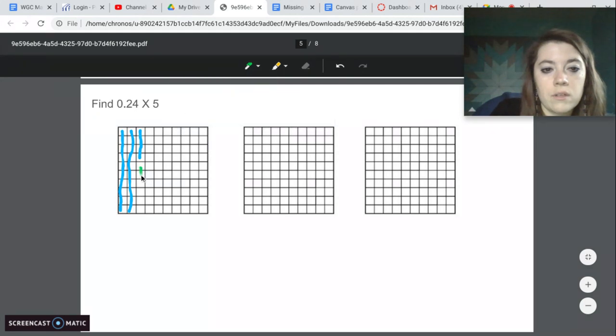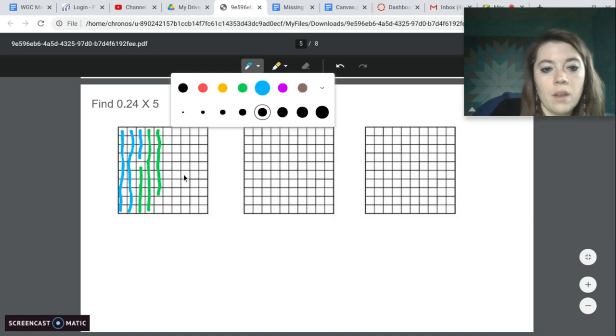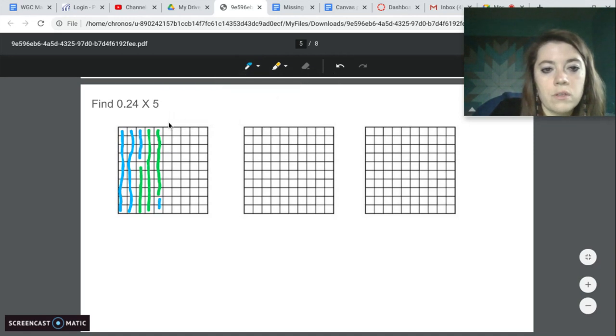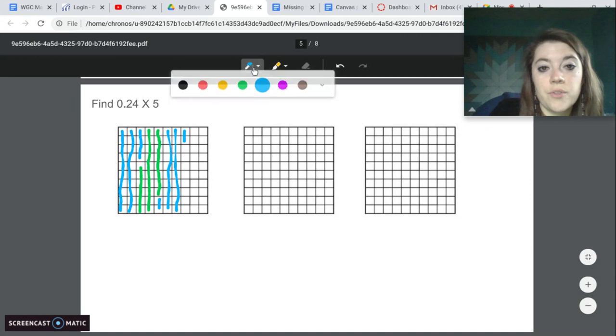We've got 1, 2, 3, 4, 5, 6, and 16, and 18, 19, 20, 21, 22, 23, 24. There's another one. We've got 2. So then there's 12 and 22 and then 24.